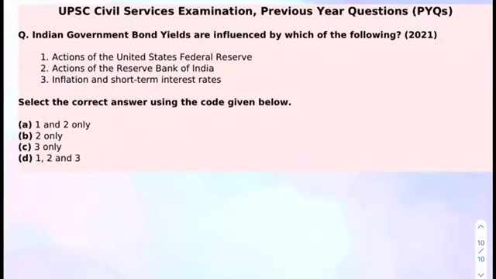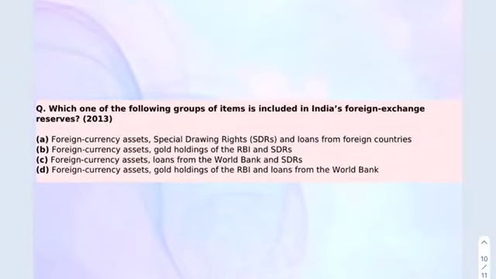Okay, so before we end this session, let us see one question. This question came in 2021, last year, and this question is very important because it contains a concept. The concept is the bond yield. The question is, the government bond yields are influenced by which of the following? There are 3 options and you have to choose the right one. I would like you guys to answer this question in the comment section, and let me know the right answer.